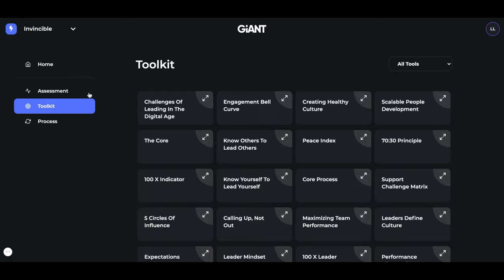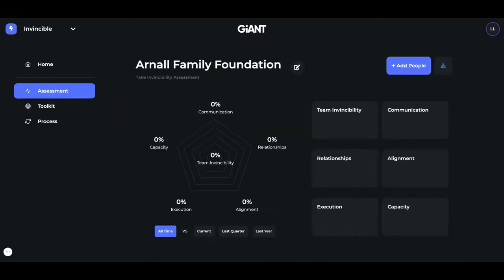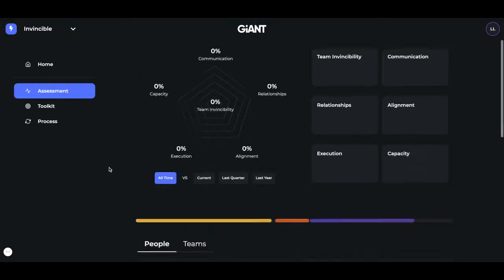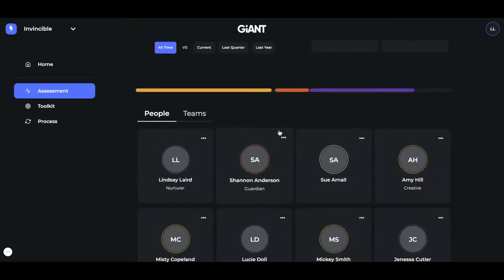I have a few more pieces of information I think will be helpful for you as the administrator on your account. If you go back to assessment and down to your people, I want to show you a few things that you have the capability to do since you're the administrator.